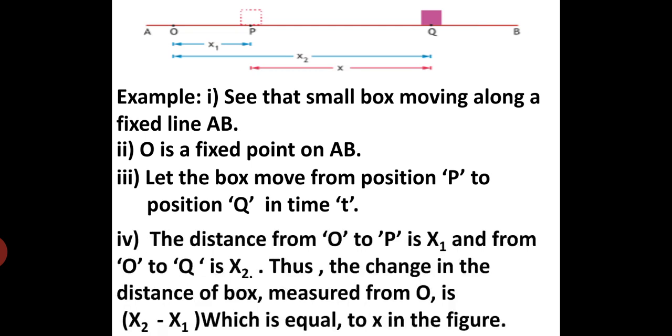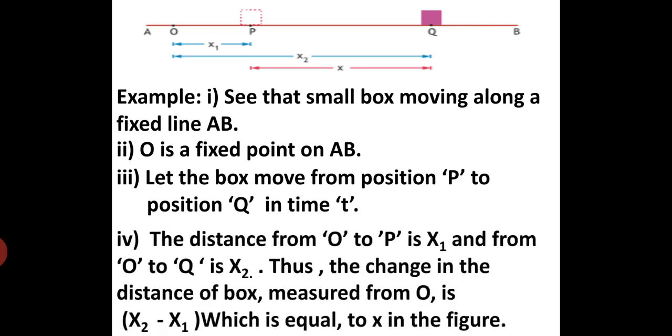So go through the figure properly and read it again and again so that you will understand it. The small box is moving along a fixed line AB, and O is the fixed point on AB. Let the box move from position P to the position Q in time t.